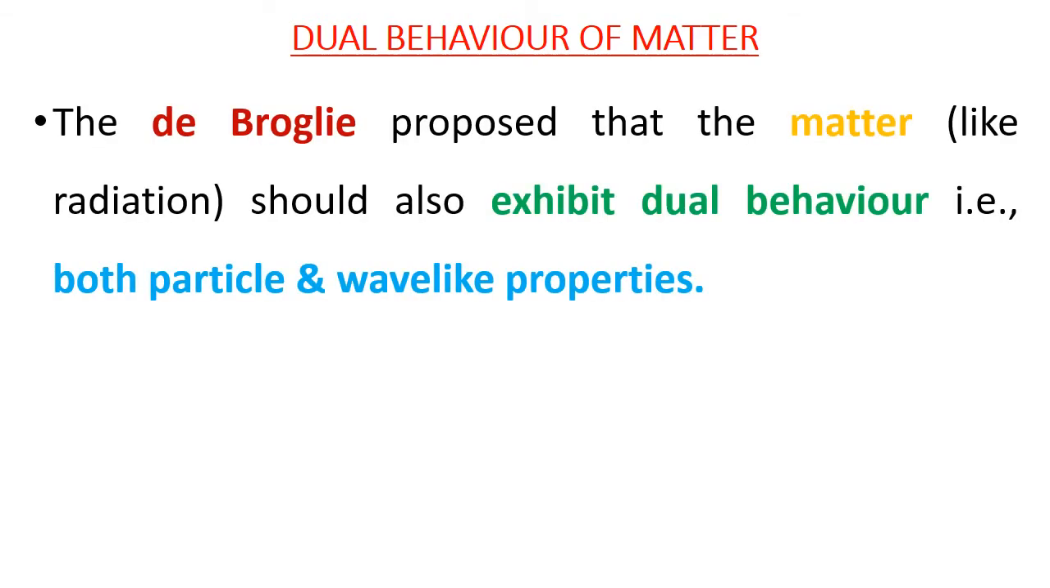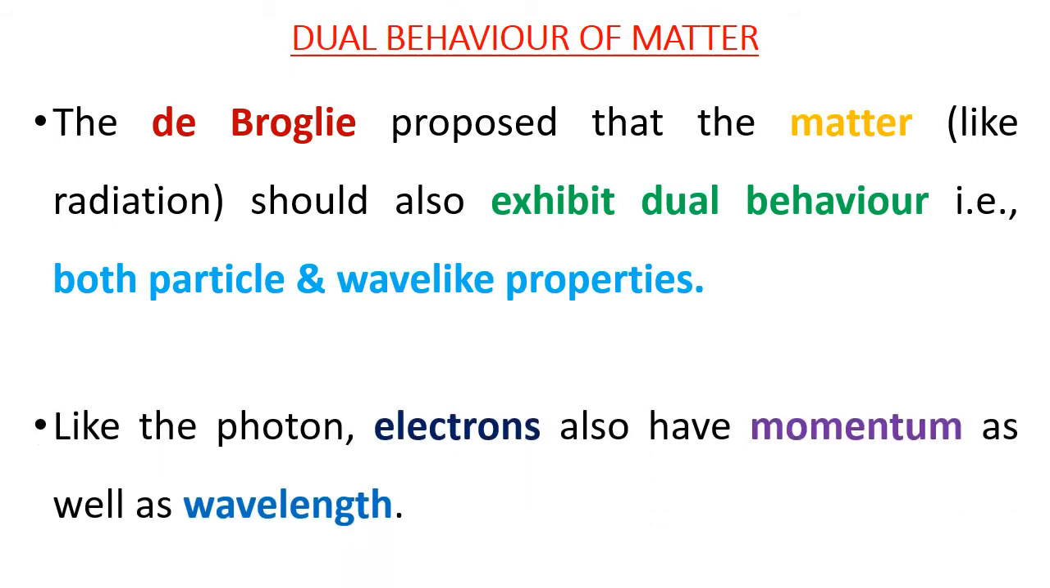Let us discuss the dual behavior of matter. De Broglie proposed that matter, like radiation, should also exhibit dual behavior, that is, both particle and wave properties. Like the photon, electrons also have momentum as well as wavelength.